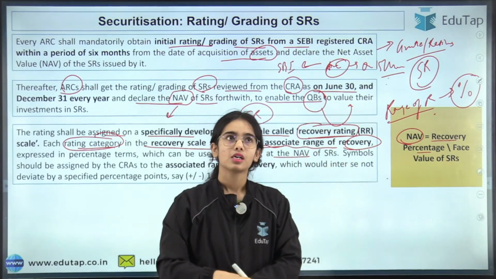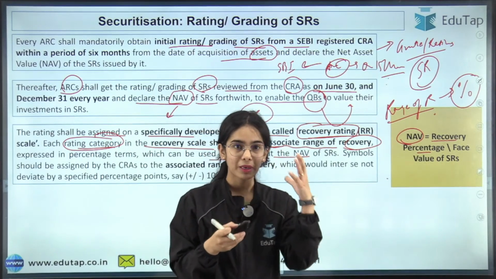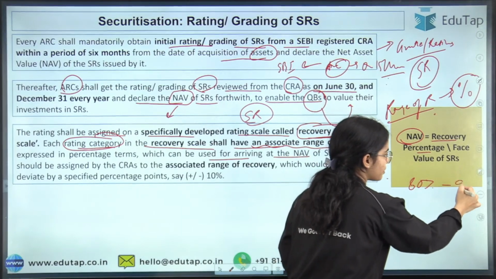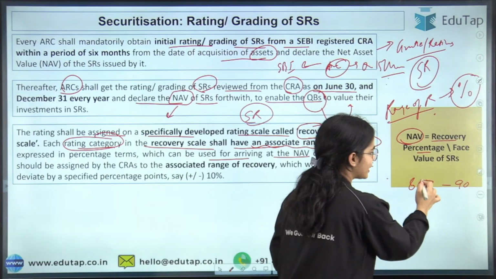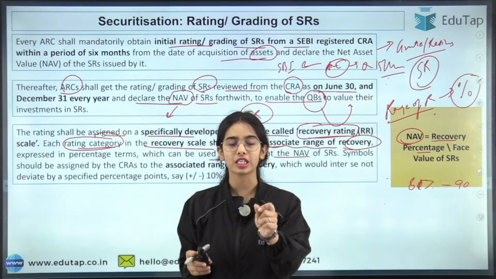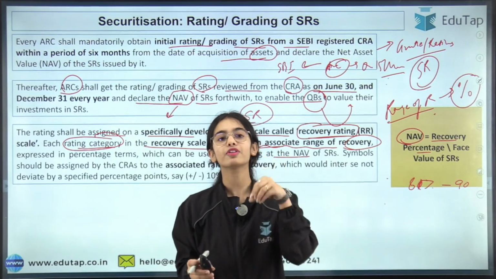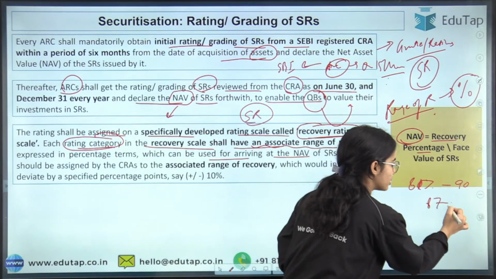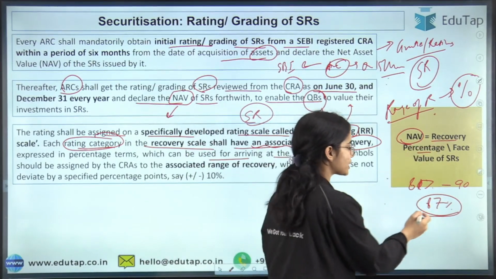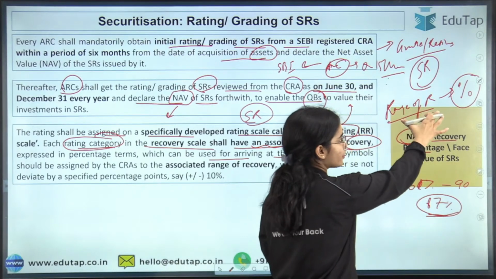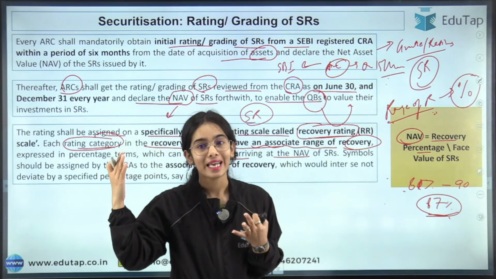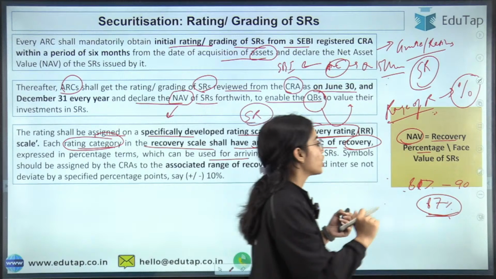Now let's say the asset reconstruction company has said that for the particular financial asset, we have the recovery range of 80% to 90%, or let's say 81% to 90%. After doing the analysis and everything, the asset reconstruction company has declared that we will be recovering 87% of the value. Okay, at least 87% of the value. So the recovery percentage is 87%. So this is a range of recovery. From that range of recovery, a percentage has to be given by the ARC on the basis of their analysis.